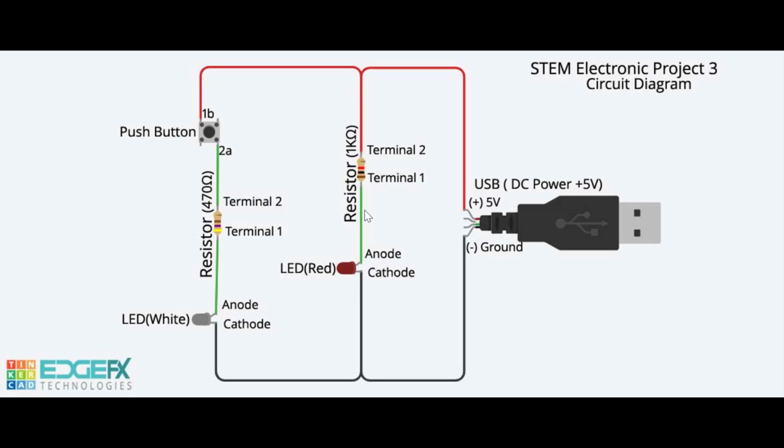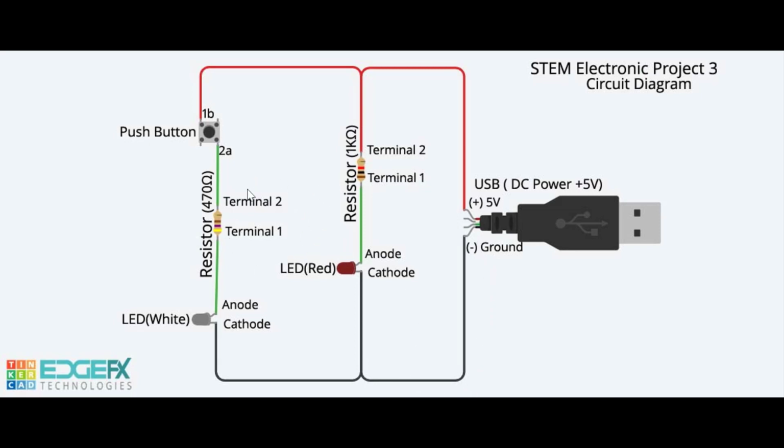In path 2, push button, resistor of 470 ohms and white LED are connected in series with the USB DC power. When you press the push button, electric current flows from the positive 5-volt terminal of the USB through the push button, resistor, white LED and to ground, negative, completing the path 2 and forming a closed circuit.